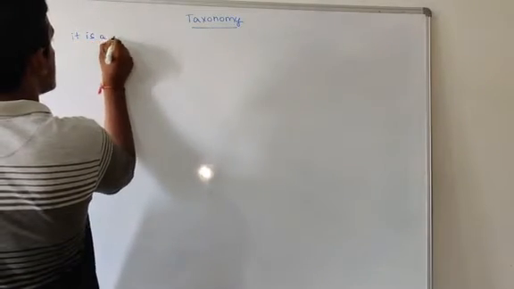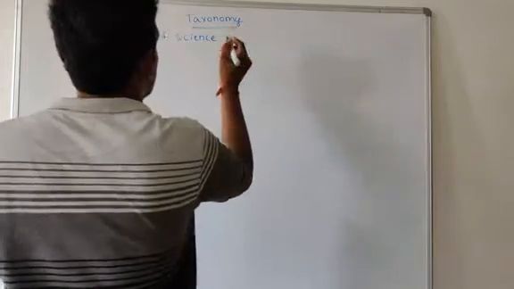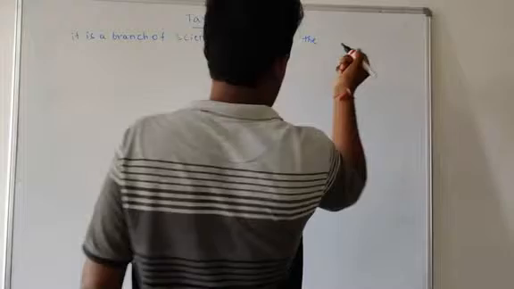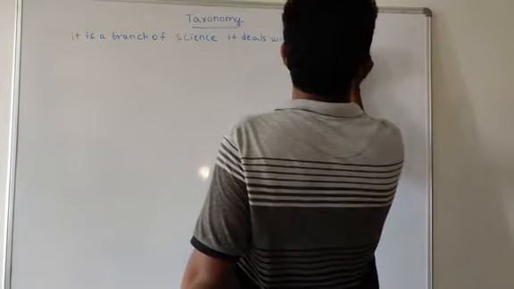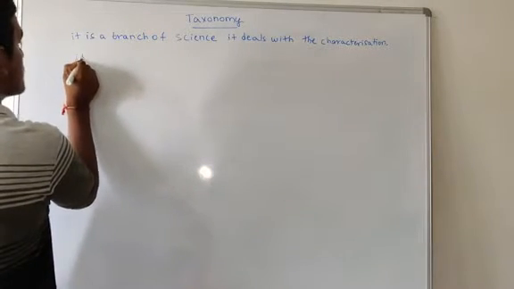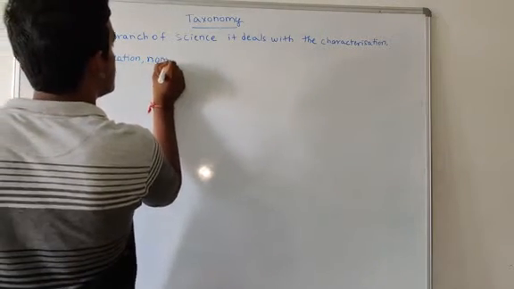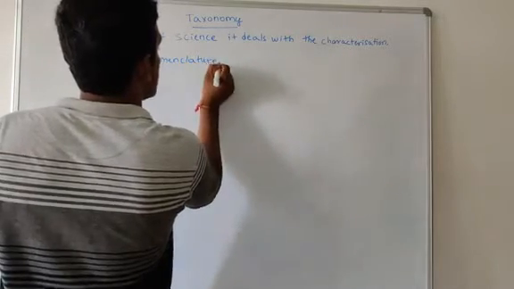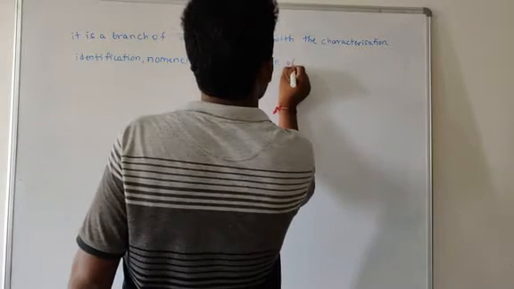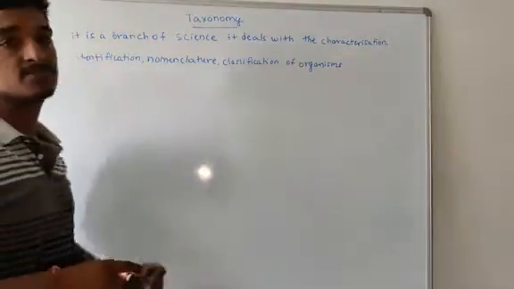So it is a branch of science. It deals with the characterization, identification, nomenclature, classification of organisms. Right? So that is about taxonomy.